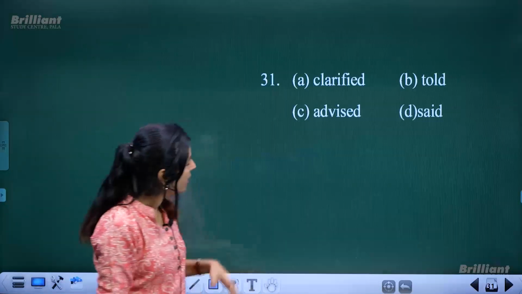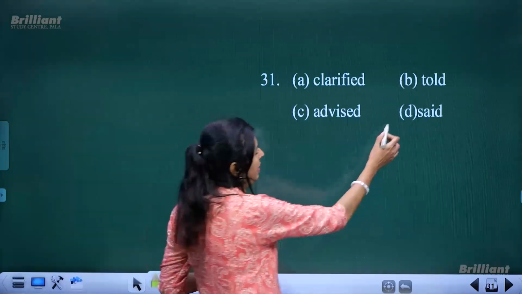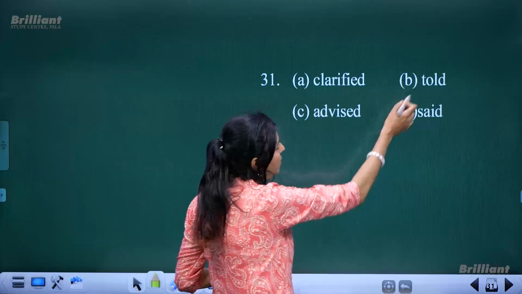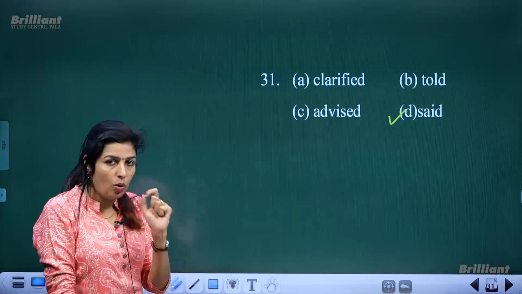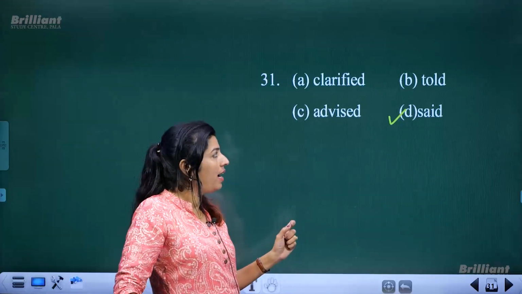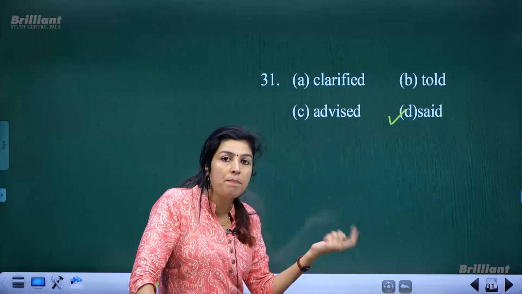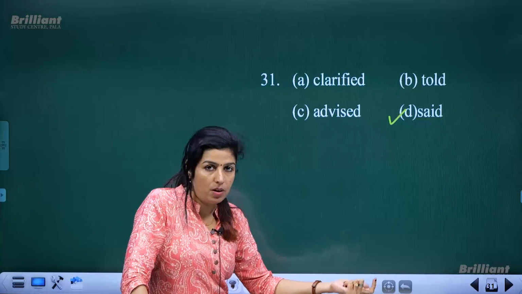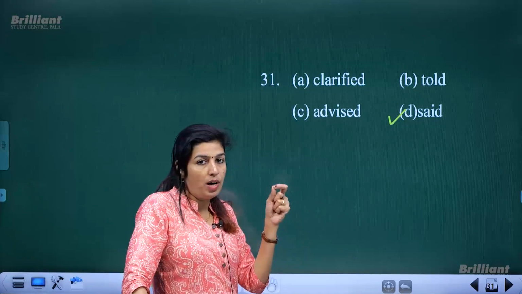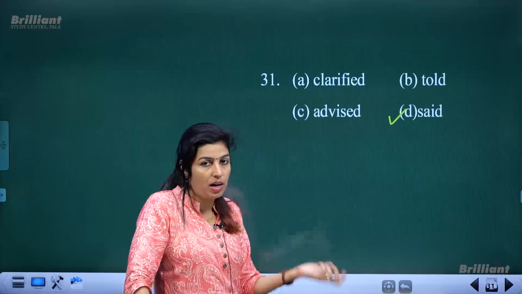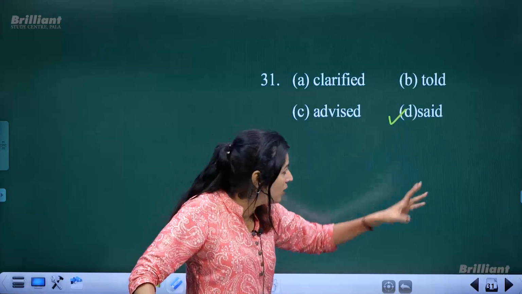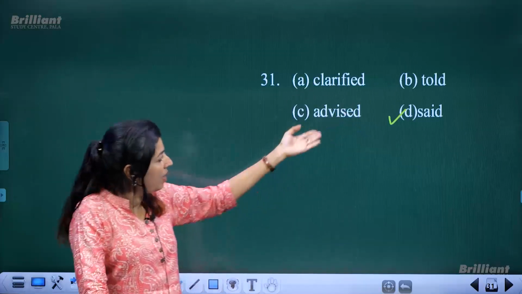Let us see. Yeah, said that. Why can't it be told that? Told is a word used when we have a listener also. Told me, told him, told us. So when you have a subject who listens to you, if that word also is given, you can use told, otherwise said. Why can't it be clarified or advice?